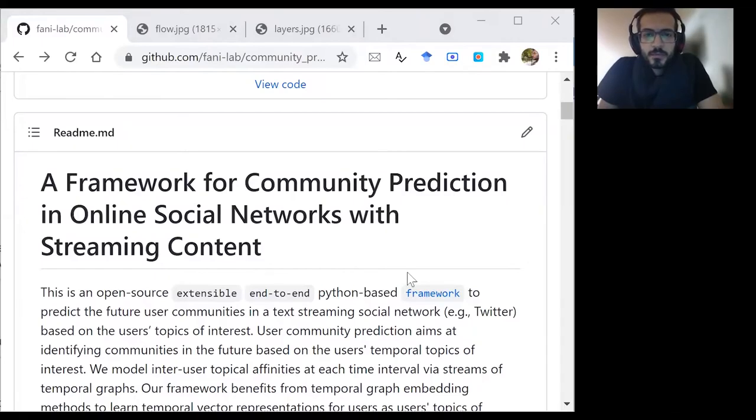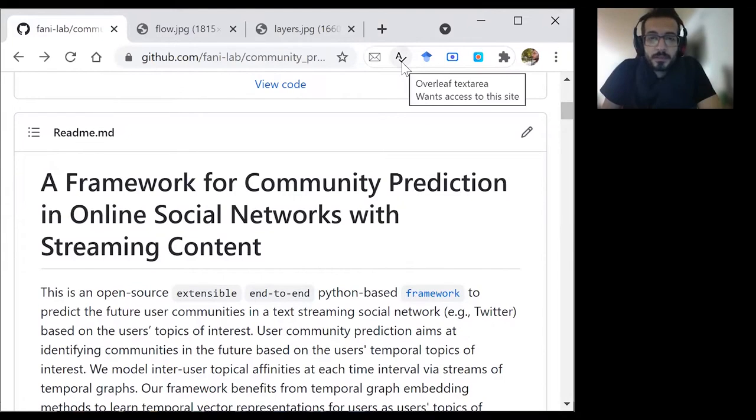My name is Surush and today I want to demonstrate our framework entitled Community Prediction in Text Streaming Social Networks. Community detection is a well-studied topic in social information retrieval, and we went one step further and created a framework to predict emerging communities in future. Our framework can be used in multiple user-specific or community-specific applications such as news recommendations or marketing campaigns.